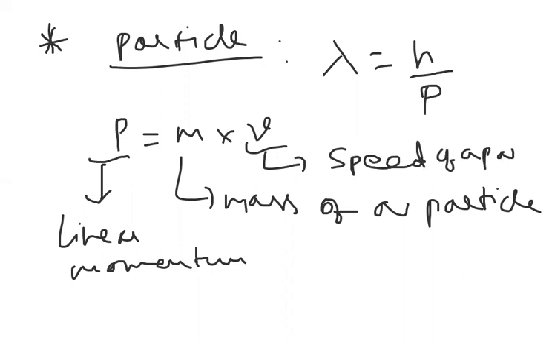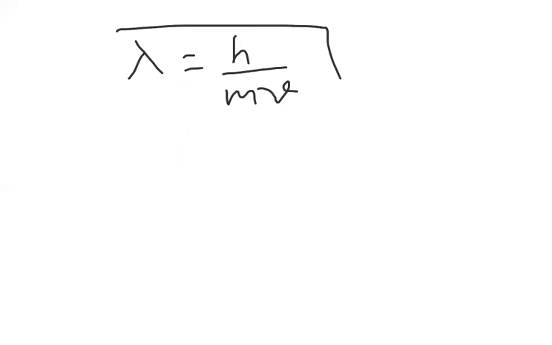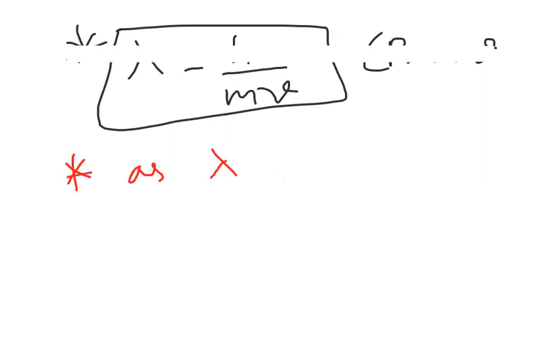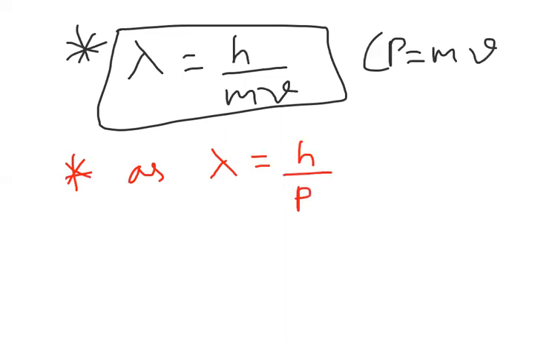Now, from this information, lambda is equal to h by mv, since p is equal to mv. So lambda is h by mv. Next, you observe carefully: as lambda is equal to h by p, I know from the laws of motion chapter.